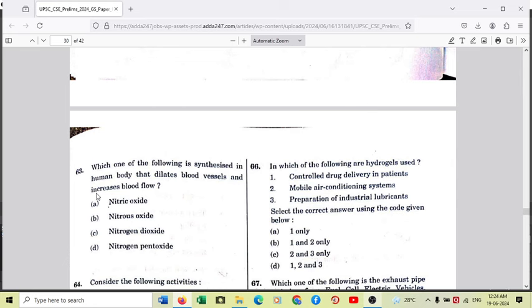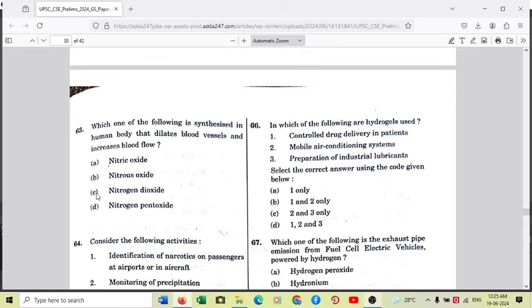So what nitric oxide does is, it relaxes and expands the blood vessels, and because of relaxation and expansion of blood vessels, there is an increase in blood flow. Again a factual question, and the answer is also very straightforward. So a compound which relaxes and expands the blood vessel, obviously the amount of blood flow per unit time will increase in the body. So nitric oxide is the right answer.